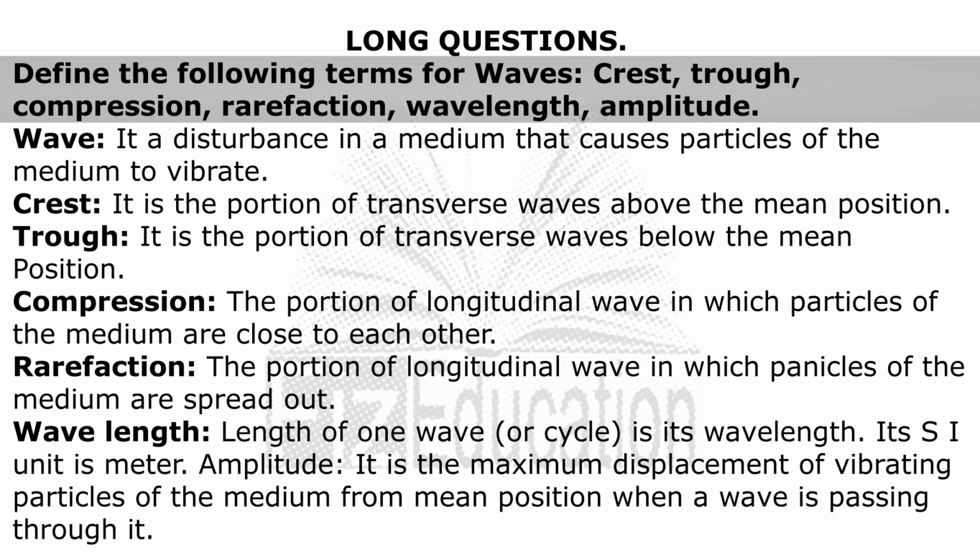Compression: the portion of a longitudinal wave in which particles of the medium are close to each other. Rarefaction: the portion of a longitudinal wave in which particles of the medium are spread out. Wavelength: length of one wave, or cycle. Its SI unit is meter. Amplitude: the maximum displacement of vibrating particles of the medium from mean position when a wave is passing through it.